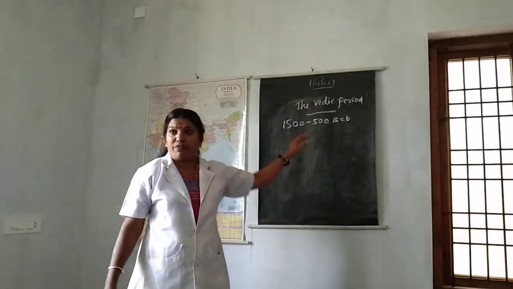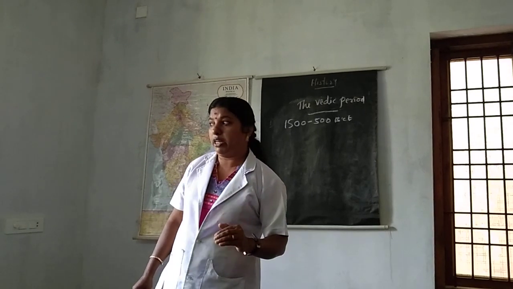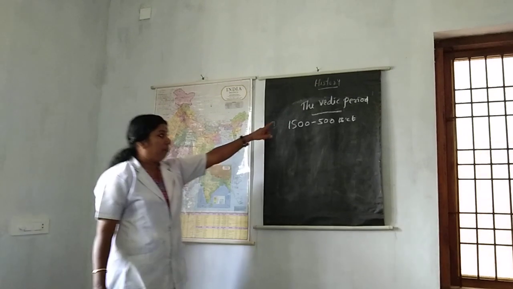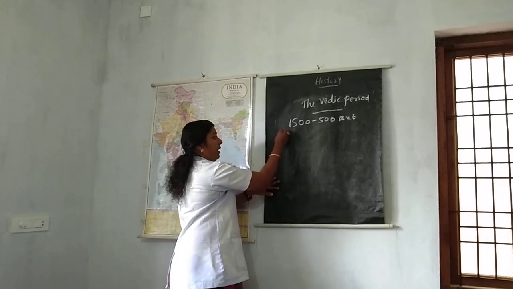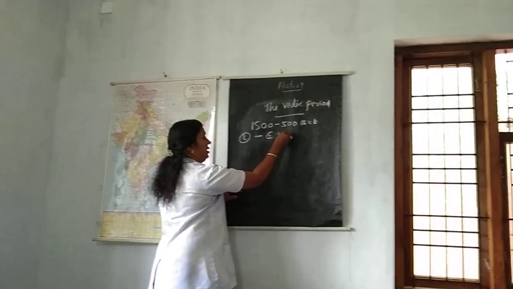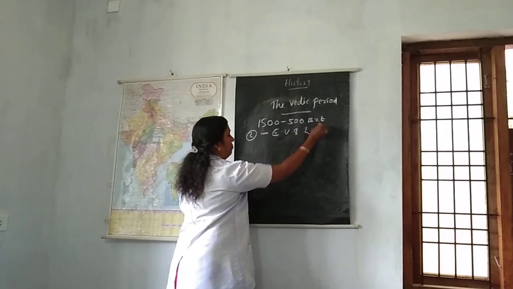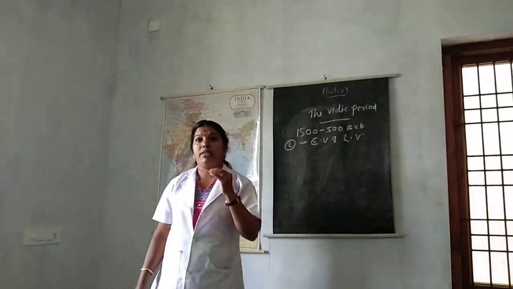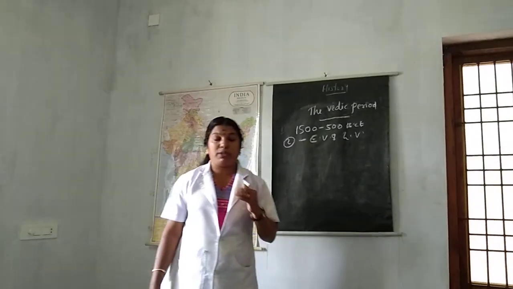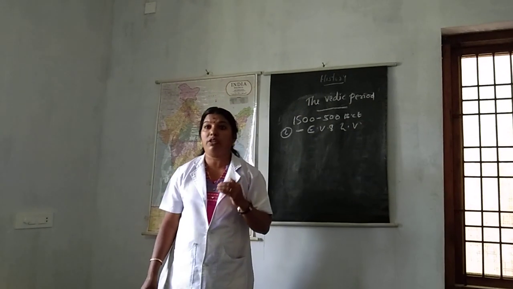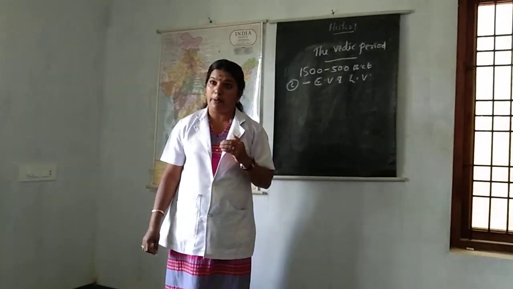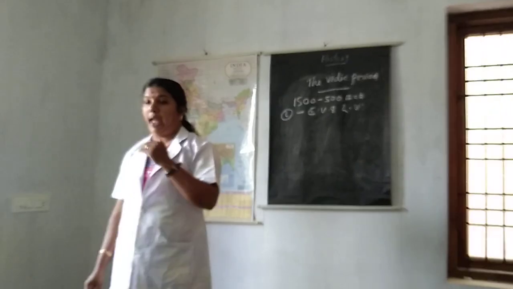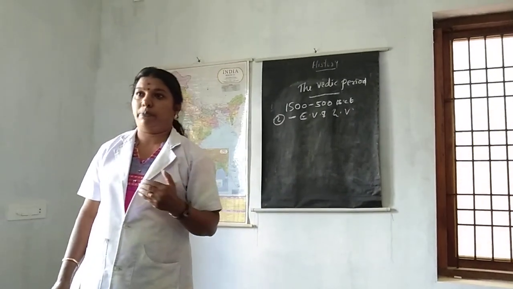Vedic period can be classified into two. They are early Vedic period and later Vedic period. Once more I will explain. Vedic period can be classified into two. They are early Vedic period and later Vedic period. Up to there, clear all of you? Only I said that the introduction, it originates near the Sapta Sindhu region, means northwestern part of India. Vedic period can be classified into two, early Vedic period and later Vedic period.